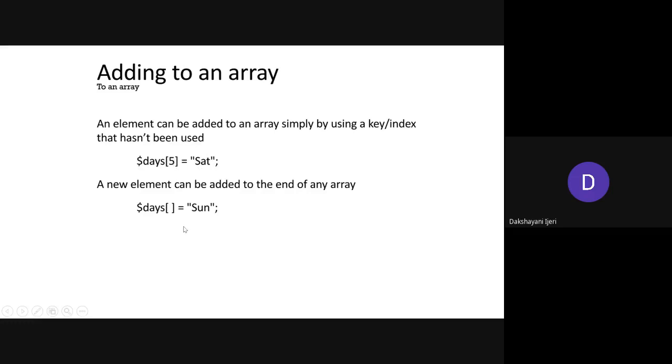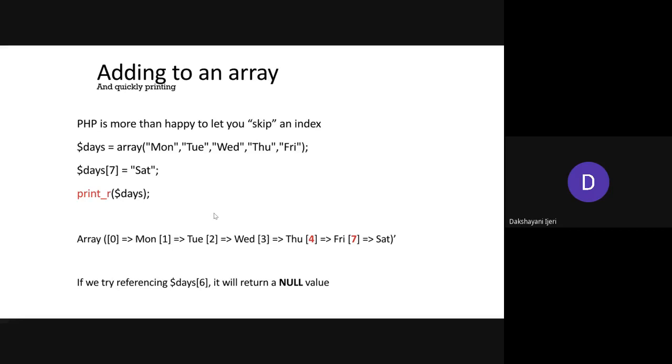Another way is, without specifying any index value, you can include only the empty square brackets, followed by the value that you want to add. In this case, the value is by default added to the last position. Whatever elements are currently in the array, it is just going to concatenate this value to the last position of the array. Okay, so these are the two ways you can add elements here.